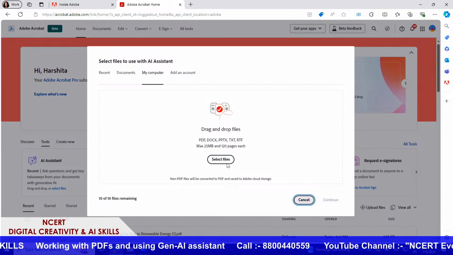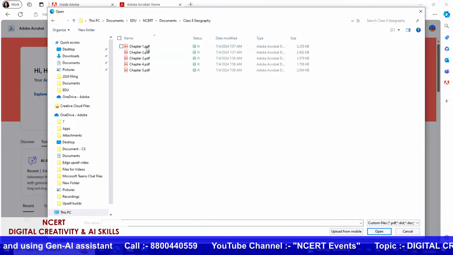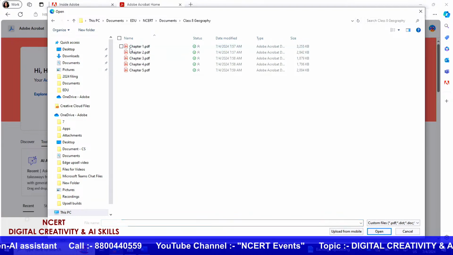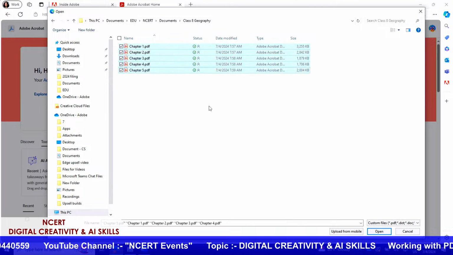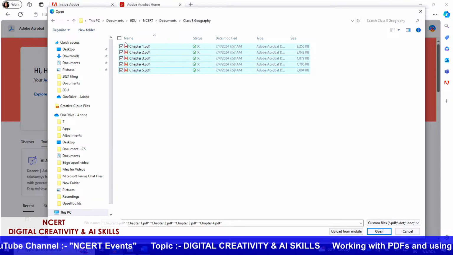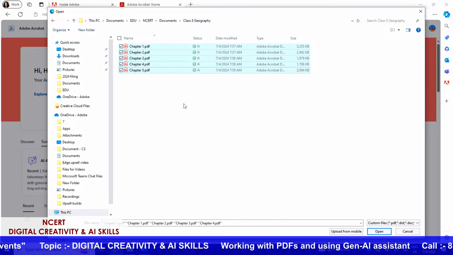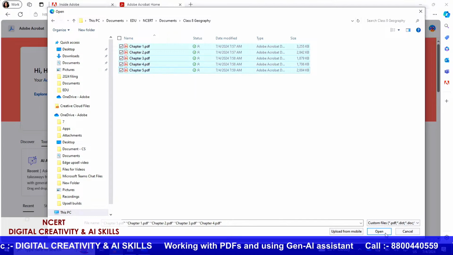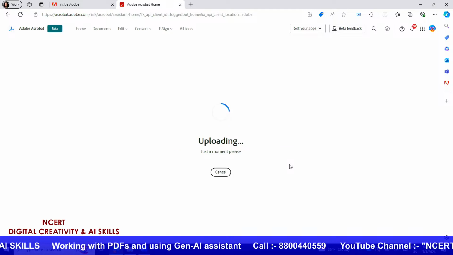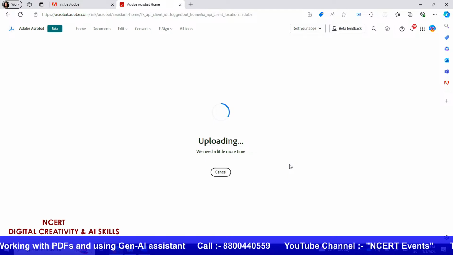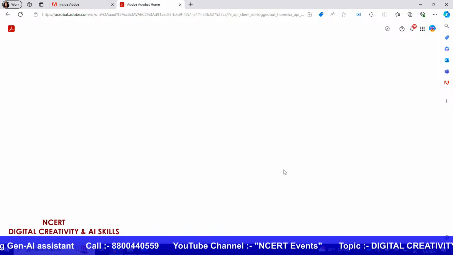So, what I will do is click on the prompt over here, which says select files on the AI Assistant, and then I will start gathering the different chapters, the relevant chapters of the particular subject, into the AI Assistant. This way you can easily select multiple files at once and add them to your Acrobat web. Now as it uploads, here we go, it is going to open.